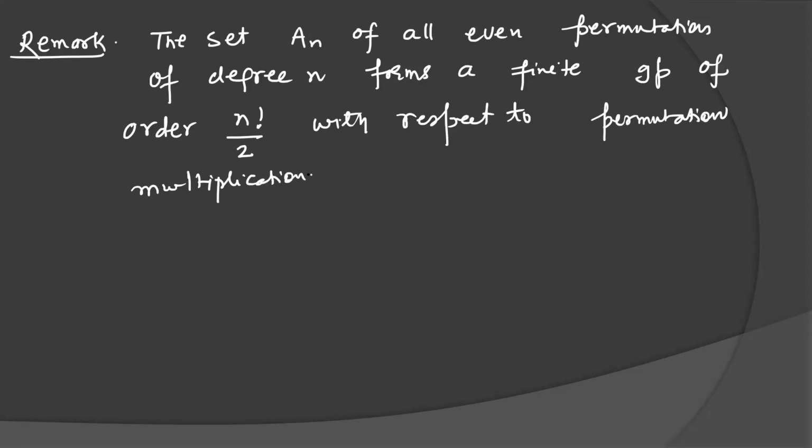Can you make this result for odd permutations? No, because there will be no identity element in the odd permutations, but the identity permutation is an even permutation. That's why the set of even permutations forms a group.